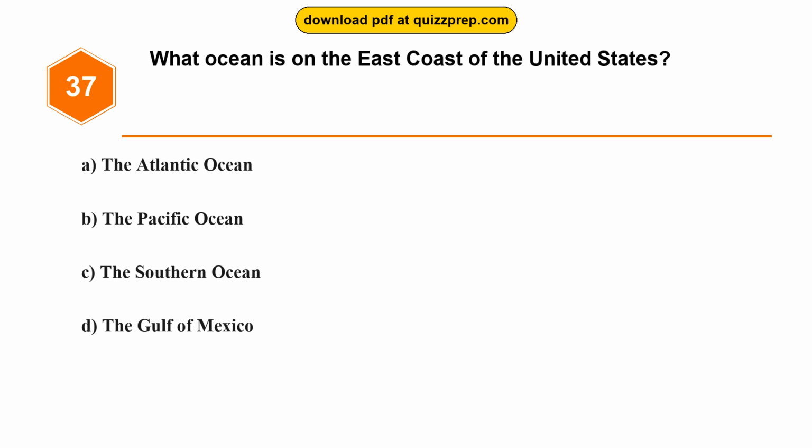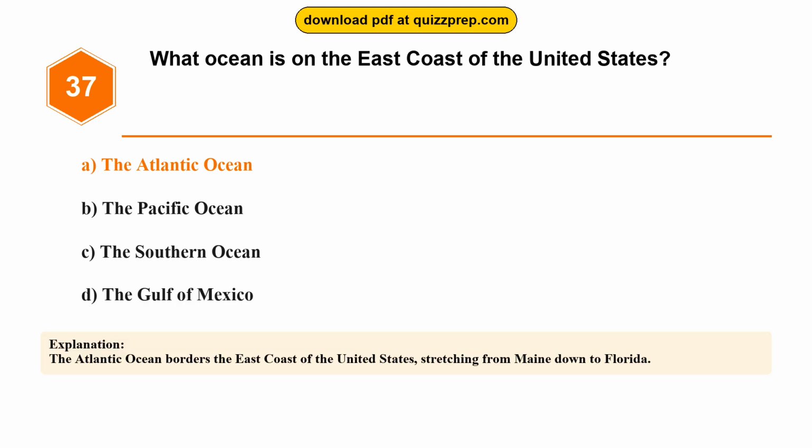Question 37. What ocean is on the east coast of the United States? Option A, the Atlantic Ocean. Option B, the Pacific Ocean. Option C, the Southern Ocean. Option D, the Gulf of Mexico. The correct answer is option A, the Atlantic Ocean. The Atlantic Ocean borders the east coast of the United States, stretching from Maine down to Florida. Question 38.